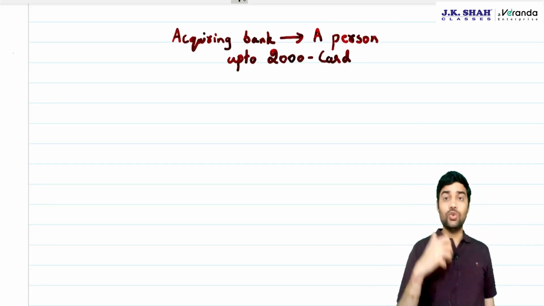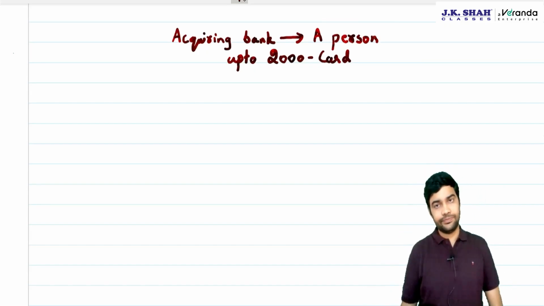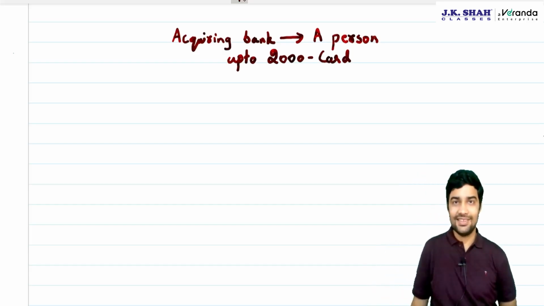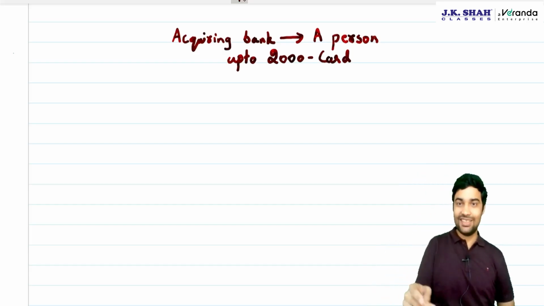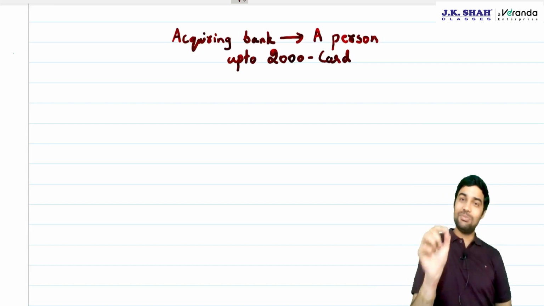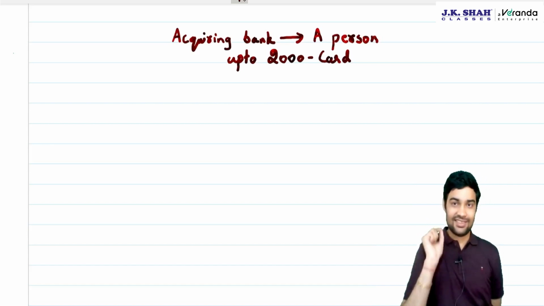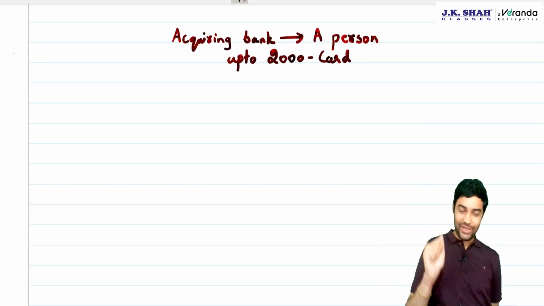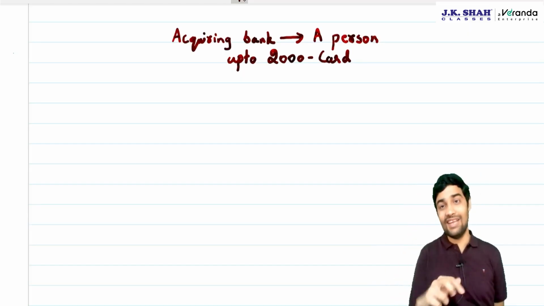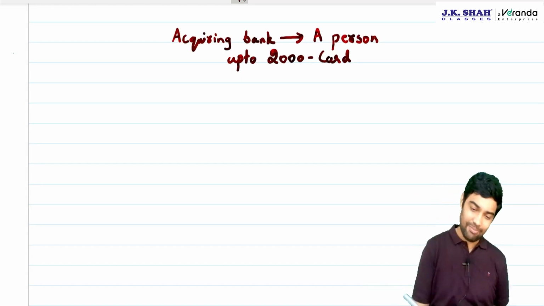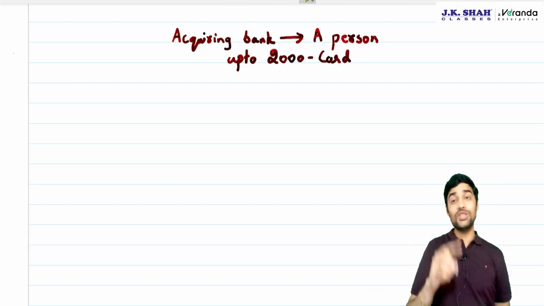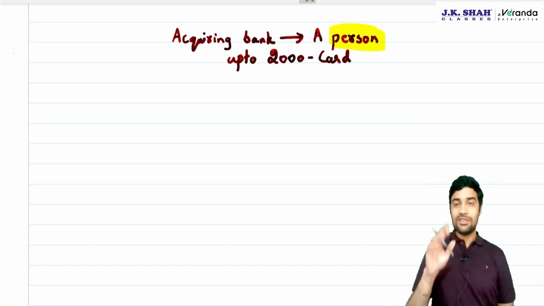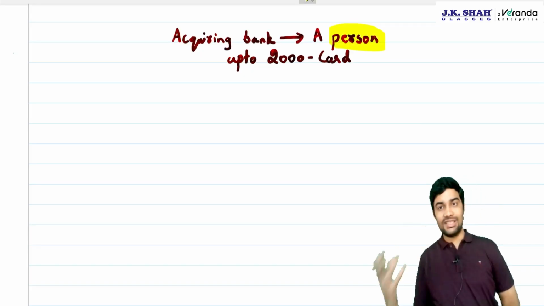See, whenever you use credit cards, you get points. But wherever you use that credit card, that person has to suffer some charges. He suffers charges, you get points. Who levies these charges? The acquiring bank, the bank which is going to remit that payment to the merchant.